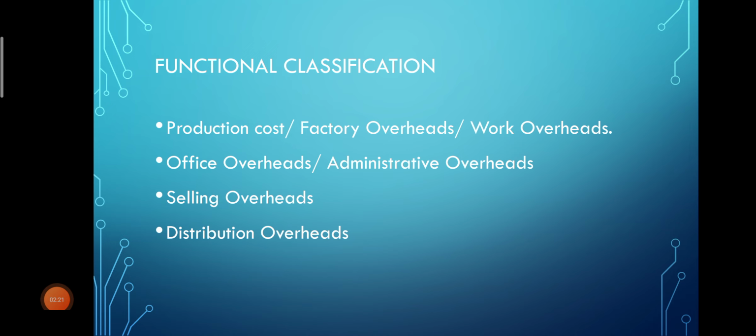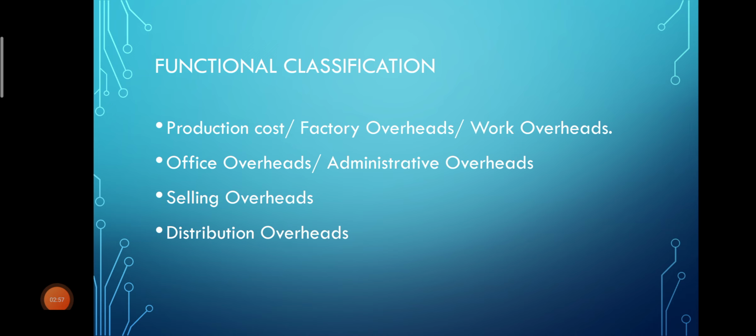Second is office overheads. Office overheads are also called administrative overheads. This consists of all expenses which are incurred in the direction, control and administration of a business. For example, rent, rates, insurance, lighting of office, then depreciation on office furniture and any other assets which are used only for office purpose.